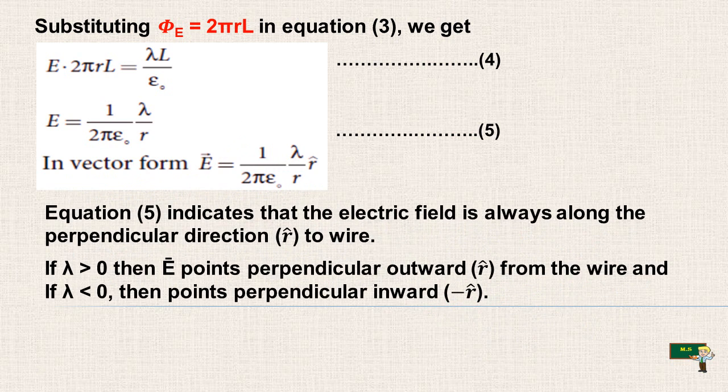Now equation 5, that means E is equal to 1 by 2 pi epsilon naught lambda by R, indicates that the electric field is always along the perpendicular direction to the wire. If lambda is greater than 0, then E points perpendicularly outward from the wire, and if lambda is less than 0, E points perpendicularly inward.